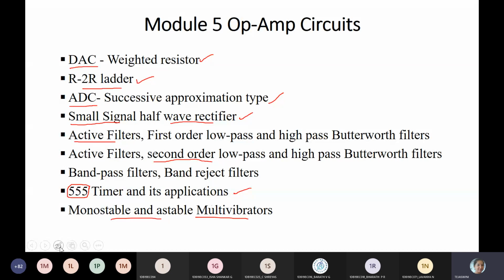Is it continuous or discrete? Continuous, ma'am. Analog signal is continuous. What about digital signal? Discrete, ma'am. Discrete. Can you give an example? Analog means what? Op-amp. No, op-amp is used. By using op-amp circuits, we can have these conversions. That's it. So applications are, if I tell you, yes, repeat again.